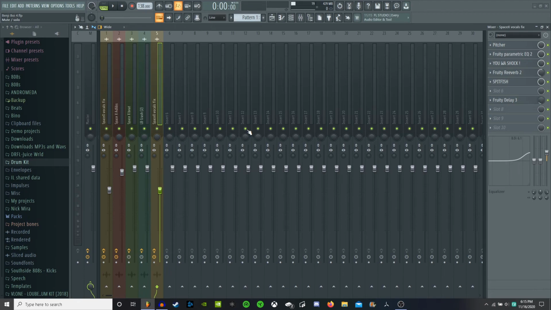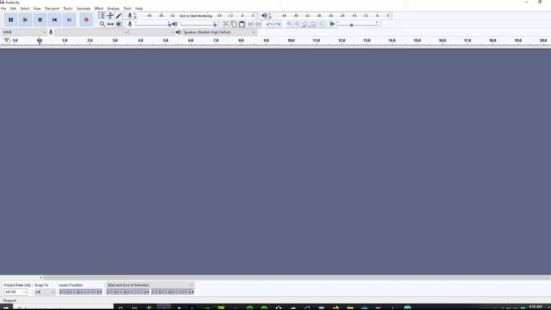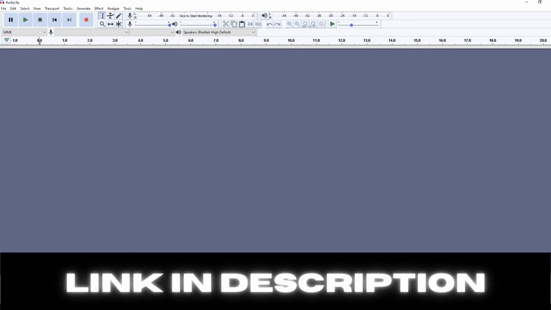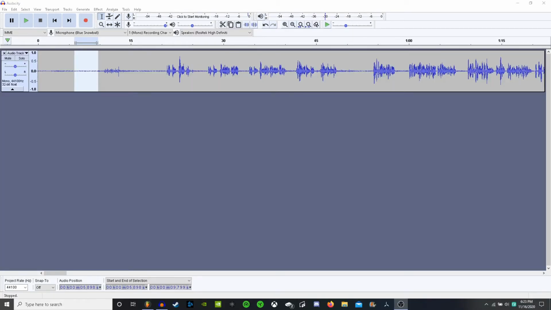Now, something to counteract this is using Audacity. Audacity was a software that I was talking about before that you can actually use some of these plugins on. So you're going to want to import your track into Audacity, and make sure you leave a little bit of space at the beginning of your audio file.